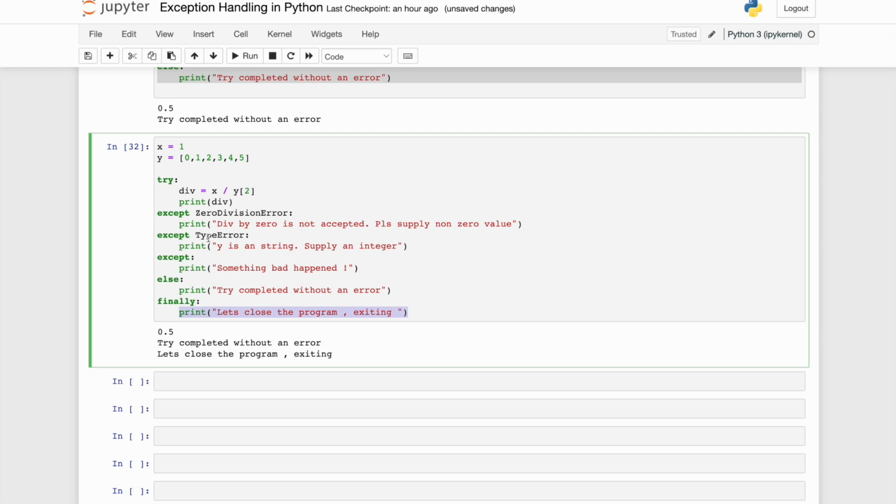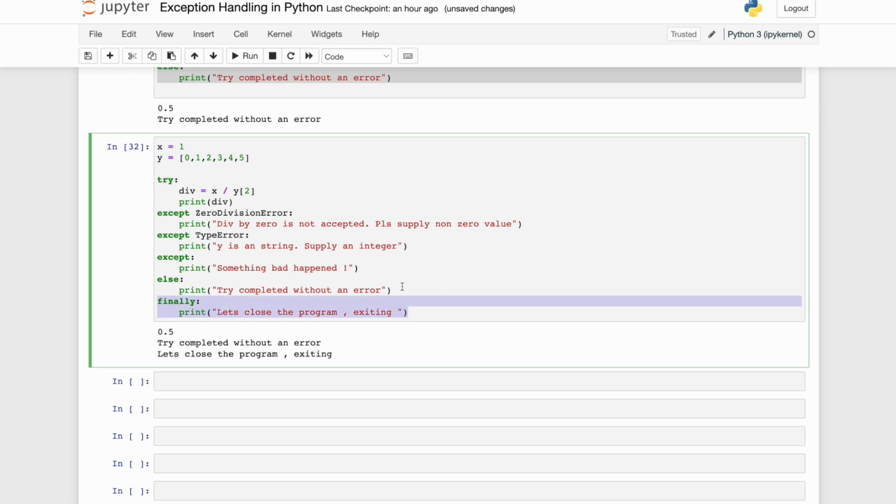So irrespective of whether you are encountering a handled exception or unhandled exception, you are still going, according to best practices, to close that particular file. You are wrapping up everything. Whatever happened, whether it threw an exception or didn't, you are finally clearing everything out. That's why we are using finally.